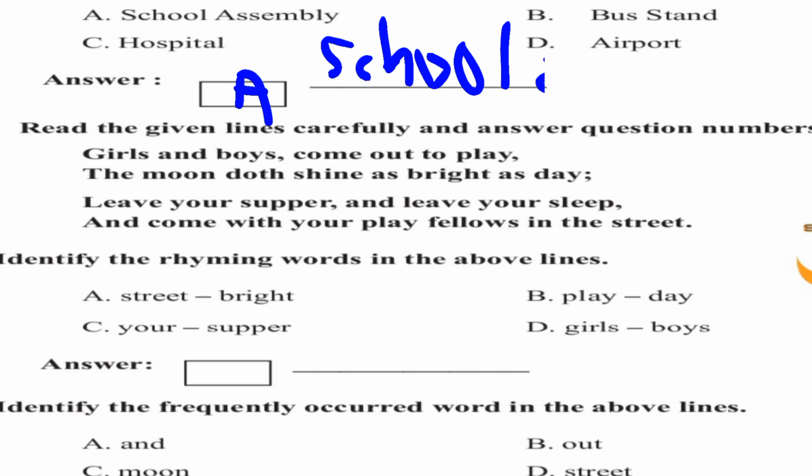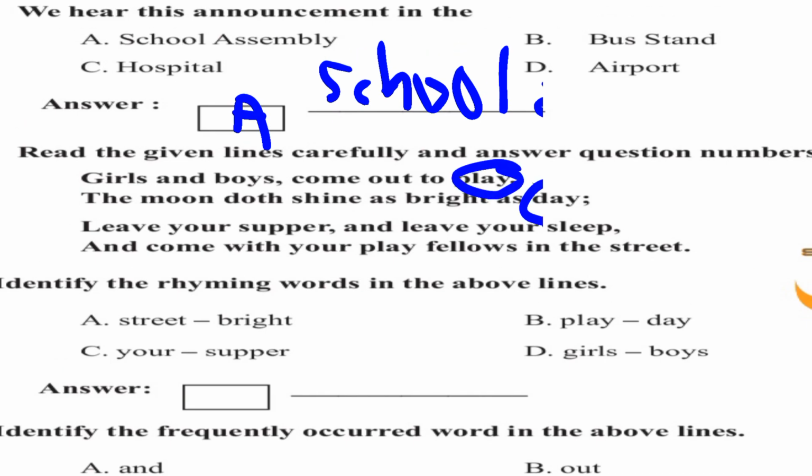Girls and boys, come out to play. The moon doth shine as bright as day. Play and day. You can find, right? These two words rhyme with each other. Sleep and street, right? You can find this too. So identify the rhyming words in the above lines. Street, bright. Play, day. Supper. Girls, boys. In the first answer, you can find these two words. This word pair you can find, play, day. So play, day is the right option. Write option B in the box and write the answer over there, play, day.